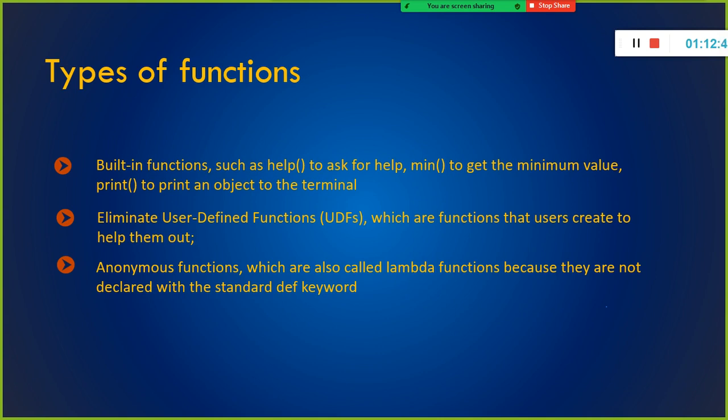Now let us understand the difference between user-defined function and anonymous function: when we are supposed to use a user-defined function, and when we are supposed to use the lambda function. Also we will see what is an argument, what is a calling function, what is a called function. We will also see what is a positional parameter, a variable argument parameter, and keyword arguments. All these things we will take a look at.